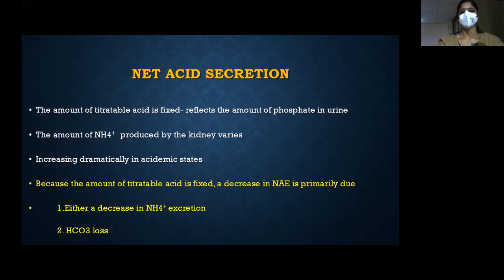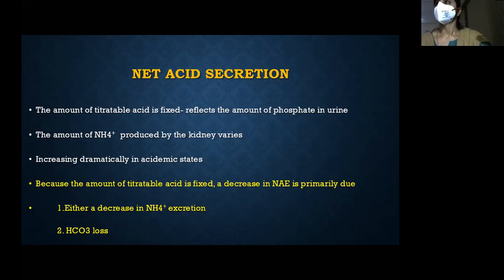So, the titratable acid amount is fixed. It is basically the amount of phosphate which we can excrete, and it is fixed. So you can't manipulate this to our requirements. You can't increase phosphate excretion, etc. So it is almost fixed. The amount of net acid excretion can be increased or decreased, and this basically depends upon the ammonium. The titratable acid is fixed, and a decrease in net acid excretion is basically because of either a decrease in ammonia excretion or increased bicarb excretion.